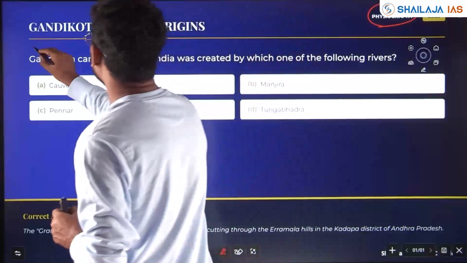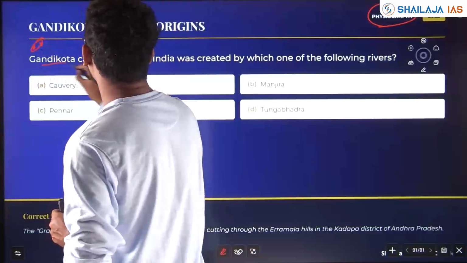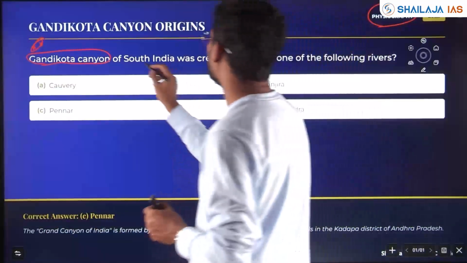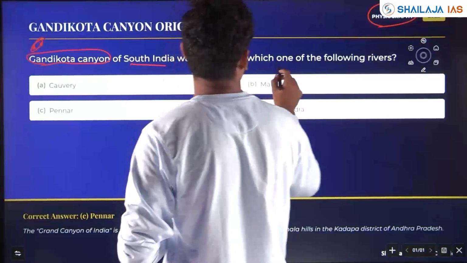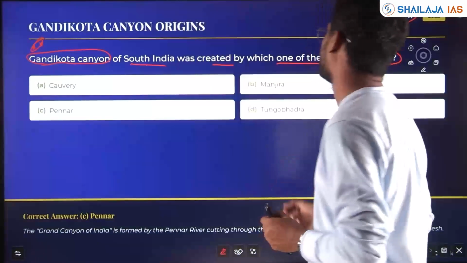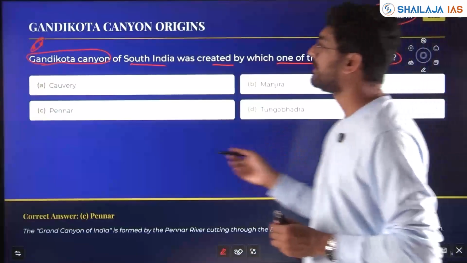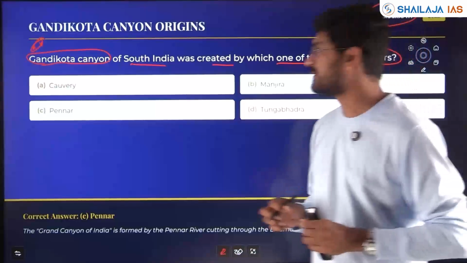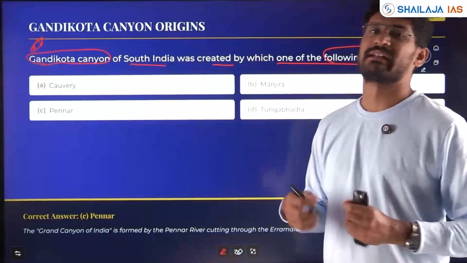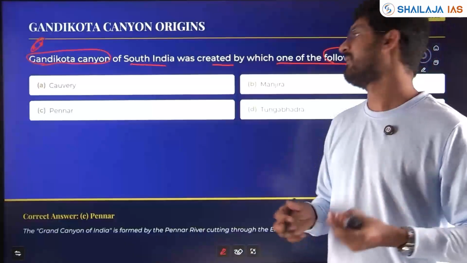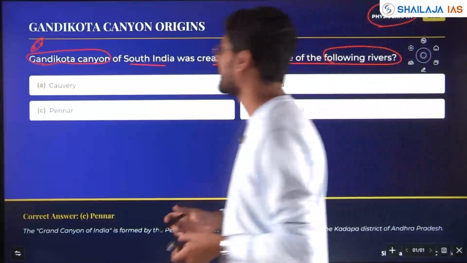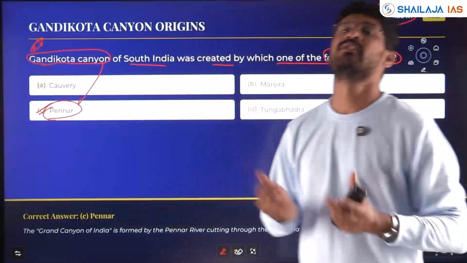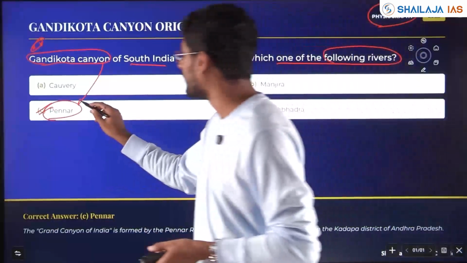Gandikota Canyon. Okay, this is one of the physical features formed due to flowing river canyons, right? Gandikota Canyon of South India was created by which of the following rivers? Manjira, Tungabhadra, Pennar, Kaveri. Okay. Features, river and its feature is a recurring theme. It can be the northern rivers or the southern rivers. Here, it's a direct answer, which is Pennar. Pennar forms a beautiful scenic, okay, Gandikota Canyon in Telangana.